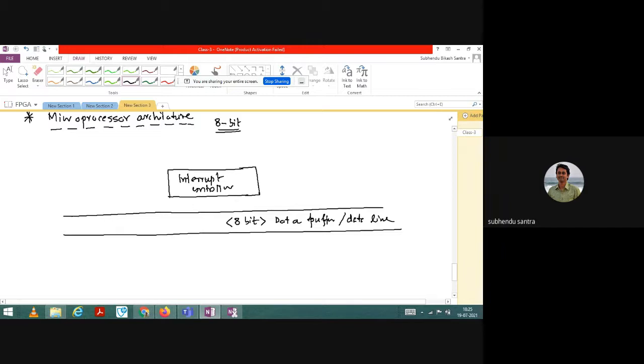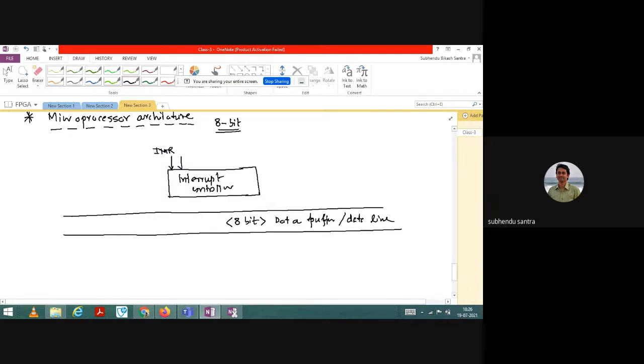Not only that, there is sequencing. There is a trap signal. If I need to stop the microprocessor, something that is priority based, I need to give a signal, because timing operation is not there. So how do I control the execution of the program? Let us say I need to execute making a question paper first. After that I can write a solution. So how do I maintain that sequence? For that I need a software driven interrupt. That is why in a microprocessor there are different interrupts. I think you remember there is INTR.